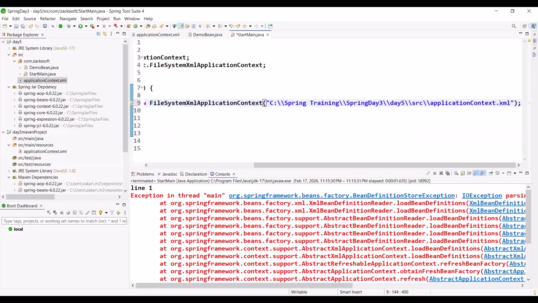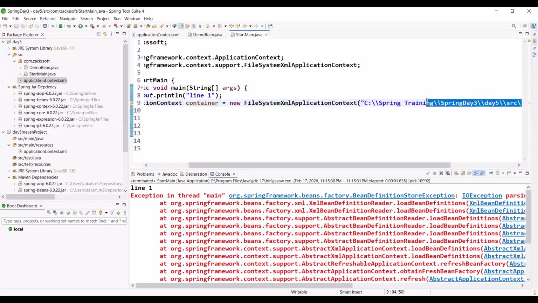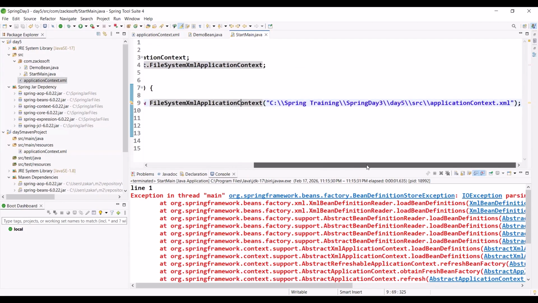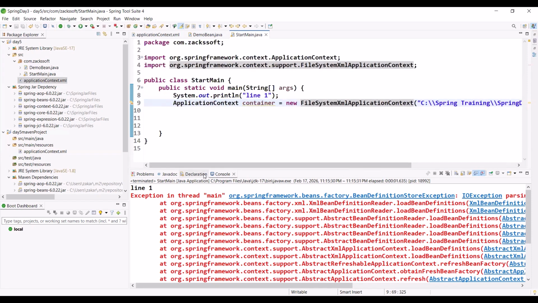Is it okay? Any confusion to understand? What is your doubt? In application context, what do we pass? First of all, application context is an interface, but there are some implementation classes, like FileSystemXmlApplicationContext, AnnotationConfigApplicationContext, ClassPathXmlApplicationContext. So what should we pass? We can pass any XML, any packages, any class. Don't worry, I'll show everything. This is our first demo program.